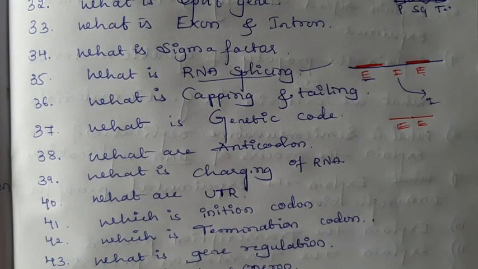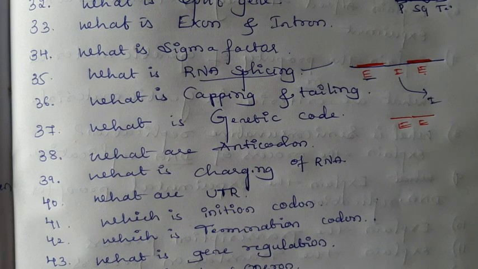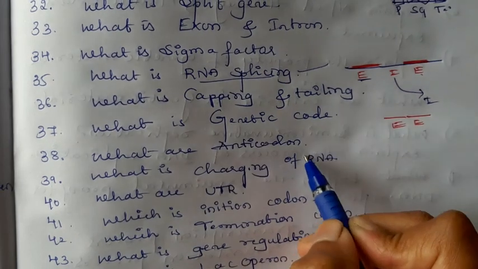Okay, then what is genetic code? Genetic code is the three nitrogen bases present in the mRNA, which code for a single amino acid. Okay, then what is anticodon? Anticodon is complementary to the genetic code which is present in the mRNA. Okay, then what is charging of tRNA?